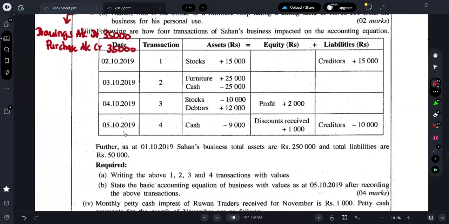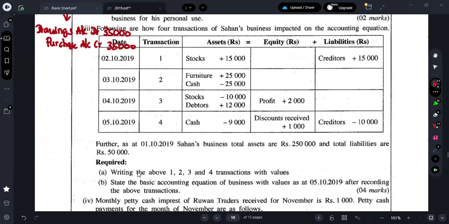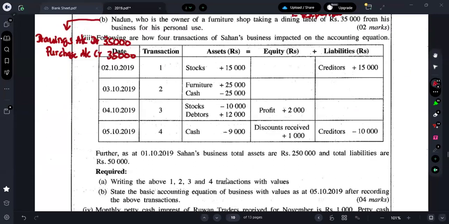Next one: following are four transactions of Sahad's business impacted on the accounting equation. Write the above 1, 2, 3, and 4 transactions with value. Let me do it here itself. What is the first one? Stock is increasing by 15,000. Creditor is increasing by 15,000. So you can write: purchased goods on credit, rupees 15,000.